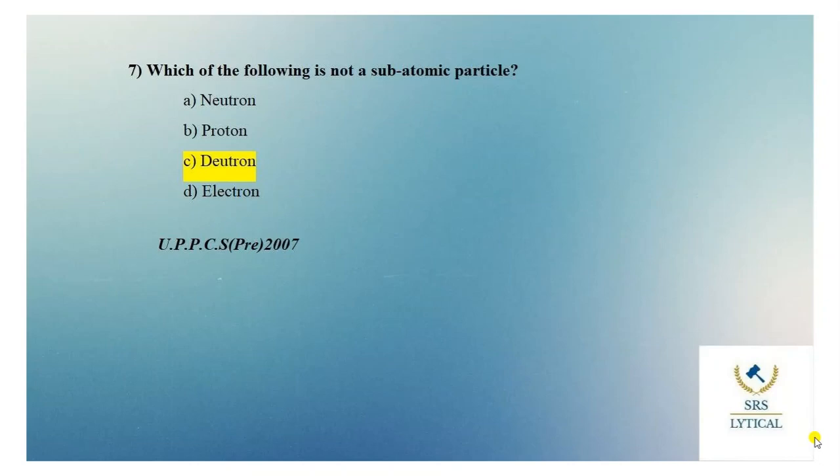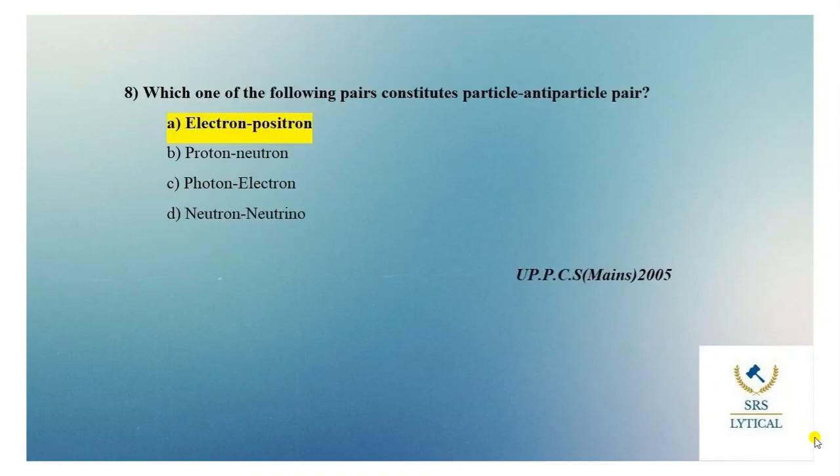Which of the following is not a subatomic particle? Options are neutron, proton, deuteron and electron. The right answer of this question is option C, that is deuteron. The particles that are smaller than atoms are called subatomic particles. The three main subatomic particles that form an atom are protons, neutrons and electrons. Deuteron contains a proton and a neutron. Moving to the next question.